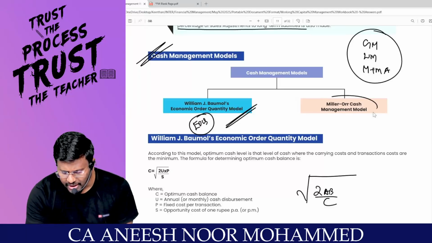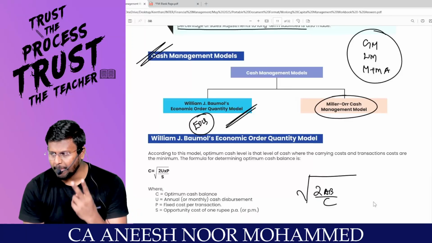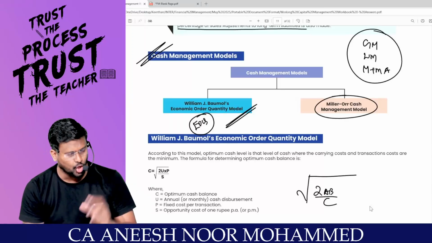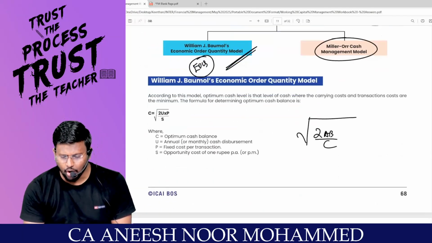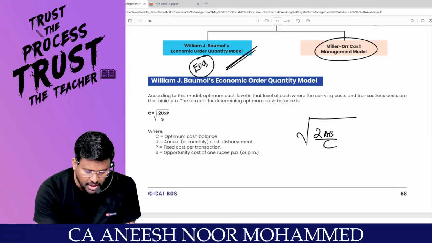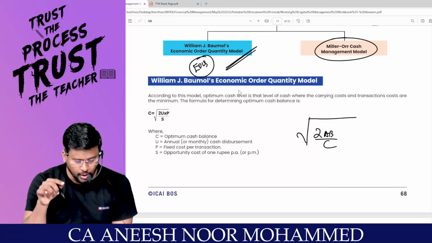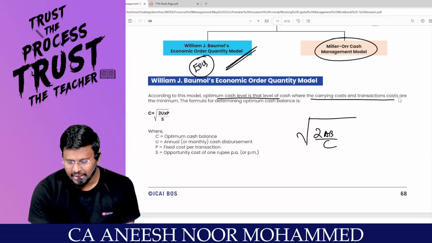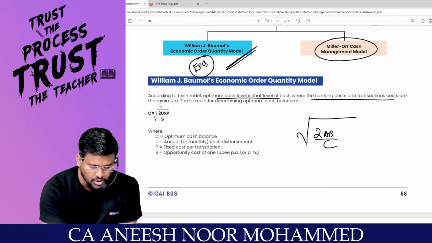Or Miller or cash management model. So two famous models are there for cash management. Number one, William J. Baumol's economic order quantity model, or Miller or cash management model. What William J. Baumol is saying, according to this model, optimum cash level is that level of cash where carrying cost and transaction costs are the minimum.